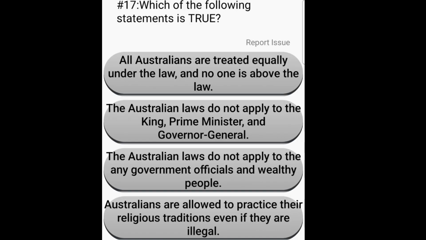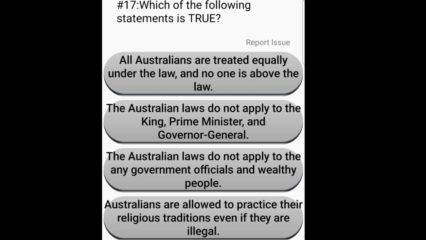Which of the following statements is true? All Australians are treated equally under the law and no one is above the law. The Australian laws do not apply to the King, Prime Minister, and Governor General. The Australian laws do not apply to any government officials and wealthy people.